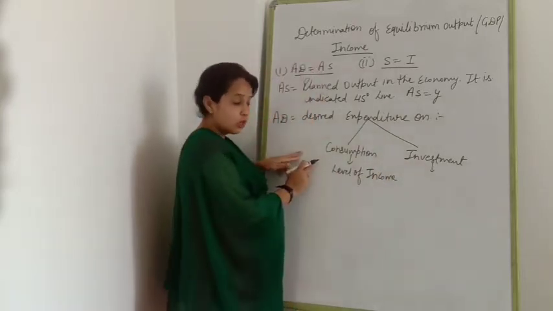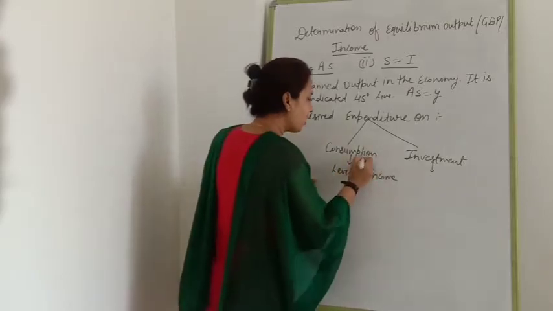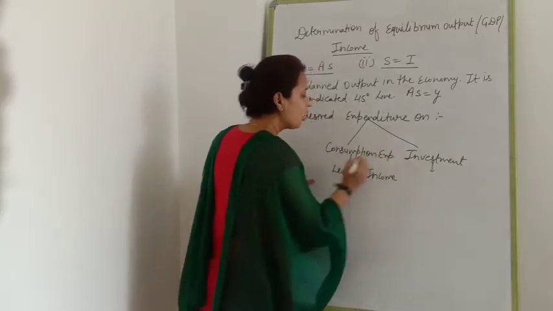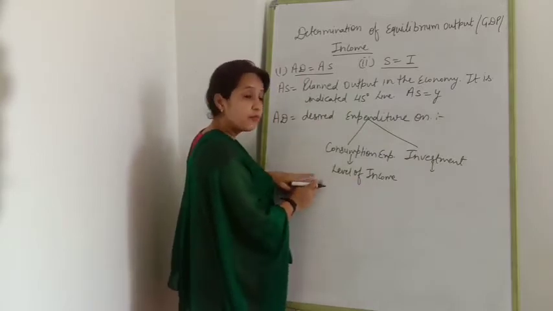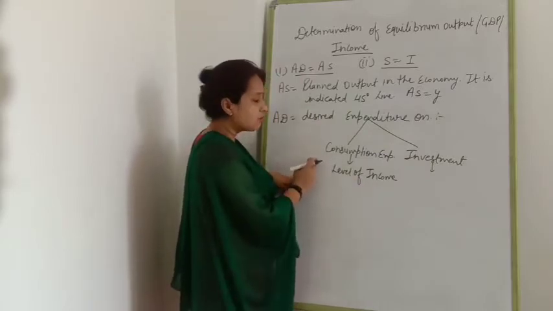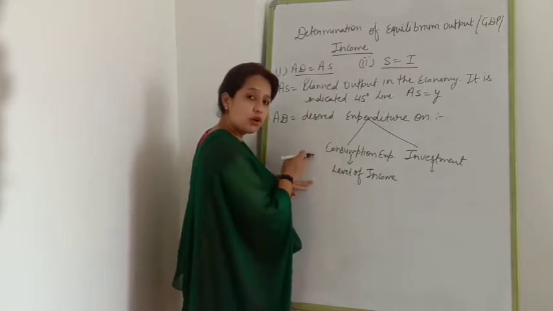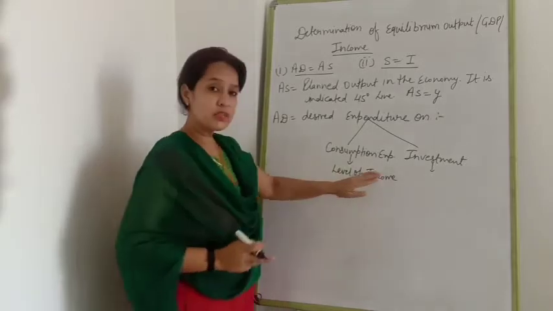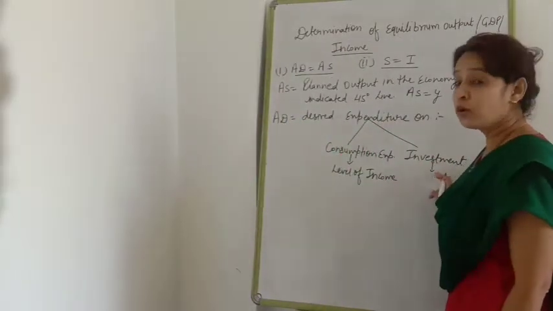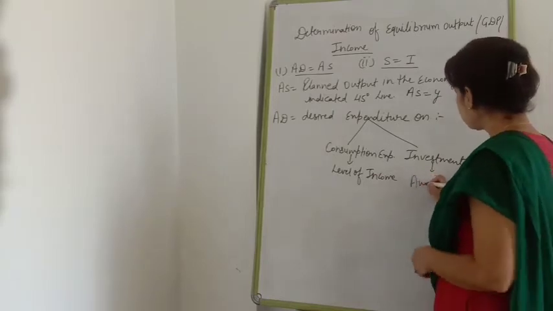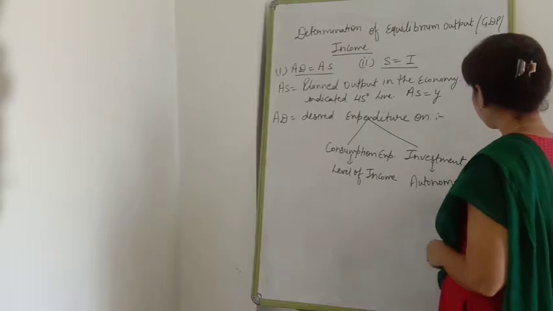Consumption expenditure is determined by the level of income. It is positively related. If income increases, consumption will also increase. If income decreases, consumption will also decrease. Investment expenditure: here in AD we take autonomous investment, which means the minimum level of investment.